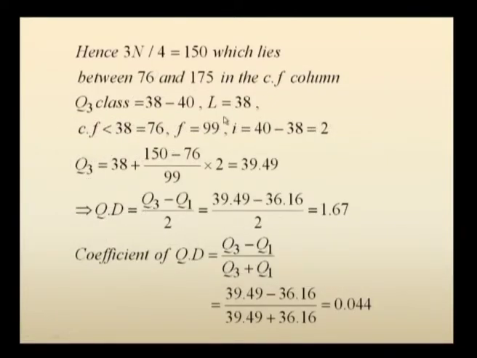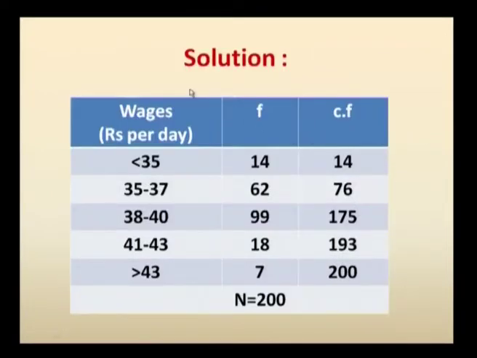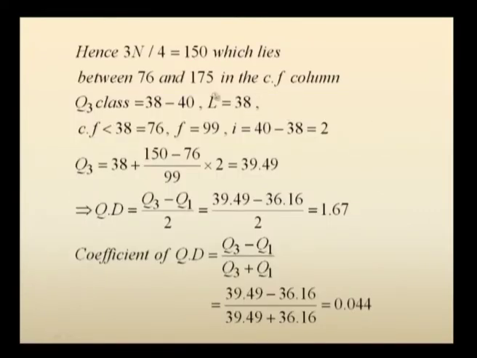Now for determining third quartile you have to calculate 3N by 4. So multiply 3 into total frequency 200 by 4, you have 150. You check where this lies in the cumulative frequency column. So 150 lies between 76 and 175. Hence the Q3 class is 38 to 40, and in this the lower limit is going to be 38 and correspondingly cumulative frequency less than 38 is 76, and the frequency corresponding to Q3 class is 99, and the length of class interval, upper limit minus lower limit, 40 minus 38, is going to be 2.